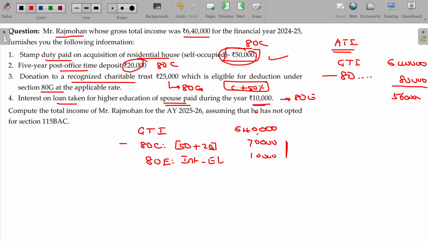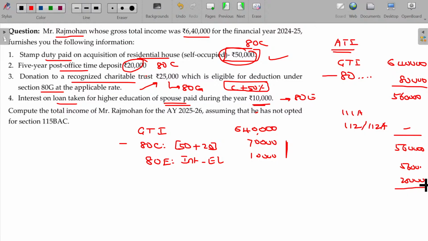5,60,000. From there again you can subtract 111A short-term capital gain and 112A long-term capital gain deductions if claimable. Of course, we don't have such income, so only 5,60,000. Ceiling is 10%, 56,000. But here the donation value is 25,000, so the entire 25,000 is eligible.